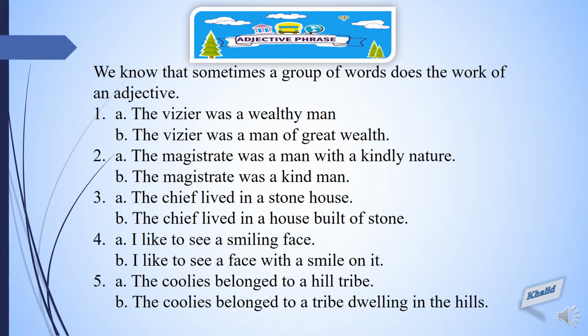The last one: The coolies belong to a hill tribe. Tribe is a noun and hill is an adjective. It is describing the tribe. And in part B, we have replaced hill with dwelling in the hills. So the group of words dwelling in the hills is again qualifying the noun, tribe. So dwelling in the hills is an adjective phrase.